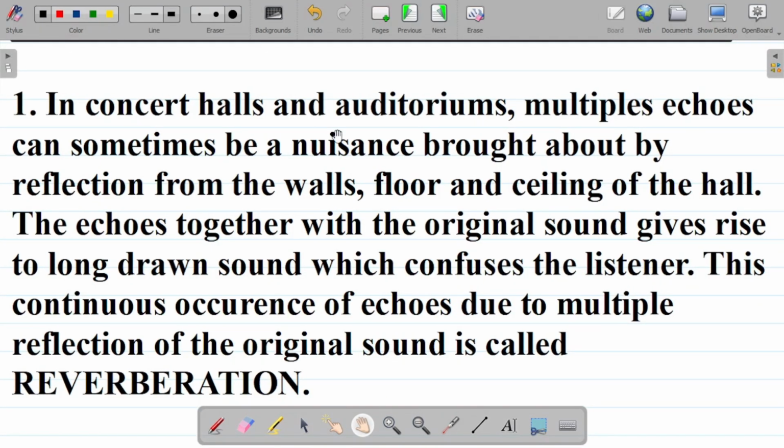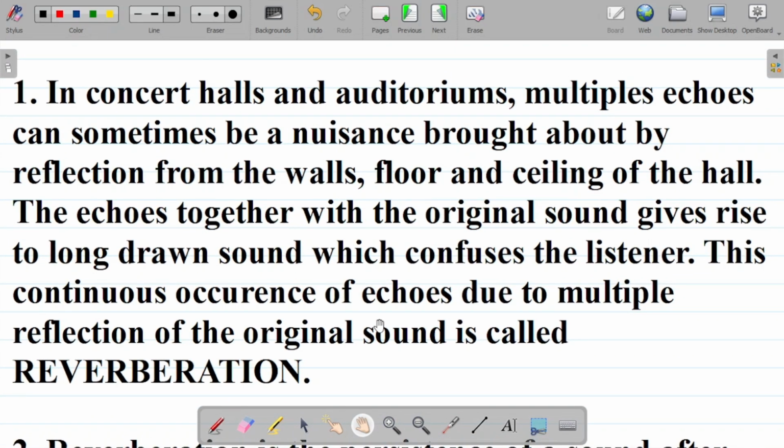The first concept is that in concert halls and auditoriums, multiple echoes can sometimes be a nuisance, brought about by the reflection of sound waves from the walls, the floors, and the ceiling of the hall. The echoes together with the original sound give rise to a long drawn sound which sometimes confuses the listener. This continuous occurrence of echoes due to multiple reflections of the original sound is called reverberation. So this is the concept of reverberation.